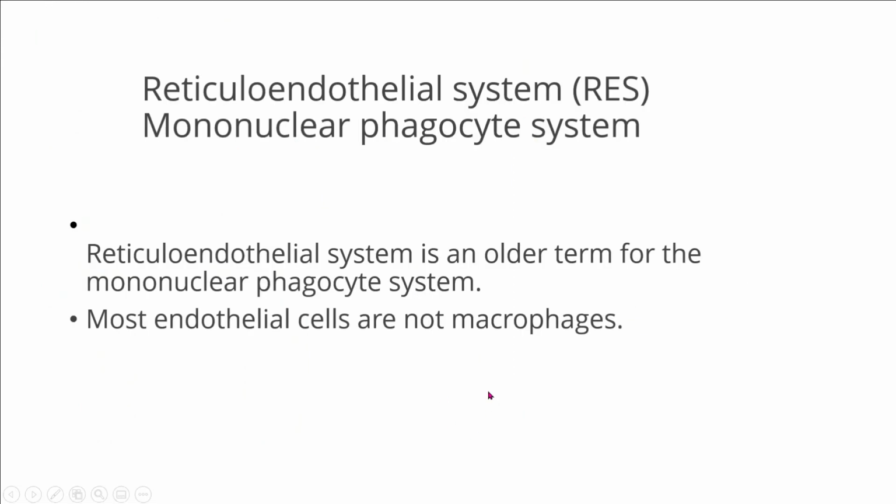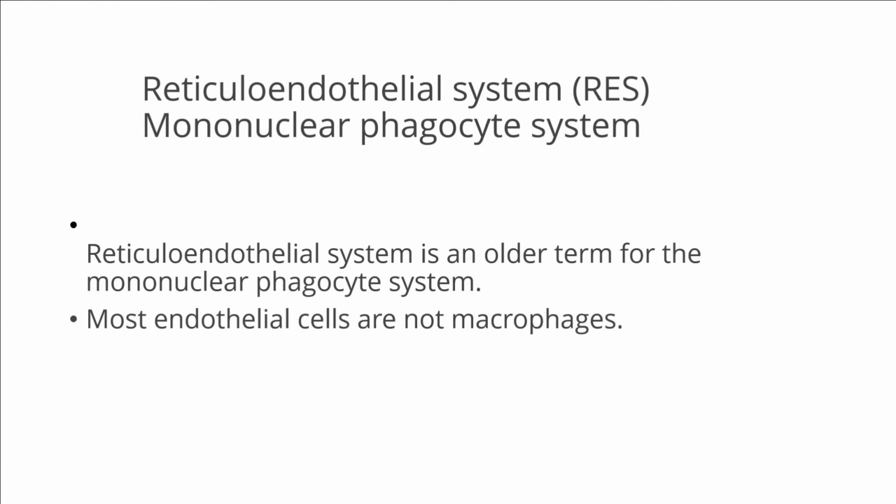Now come quickly to the reticuloendothelial system, which is again a very important system and participates in the defense system. All the way to the lymphatic nodes, we find that there is a huge reticuloendothelial system. The reticuloendothelial system is an older term, but now this is known as the mononuclear phagocyte system or monocyte-macrophage system, and most endothelial cells are not macrophages.